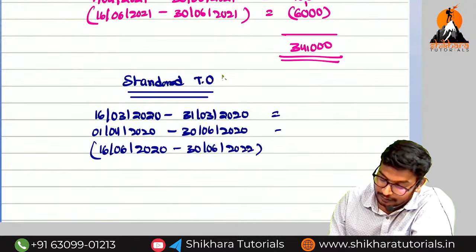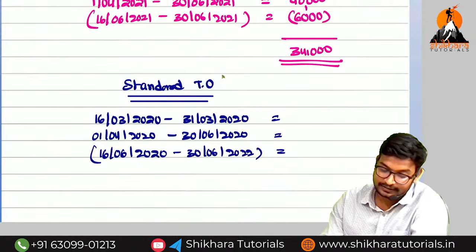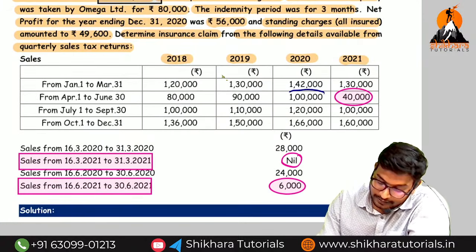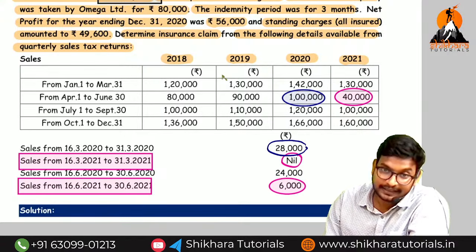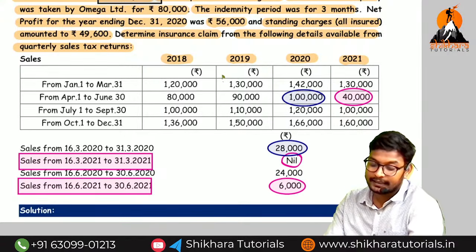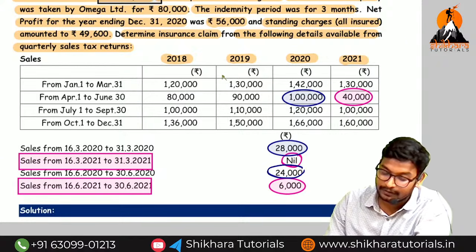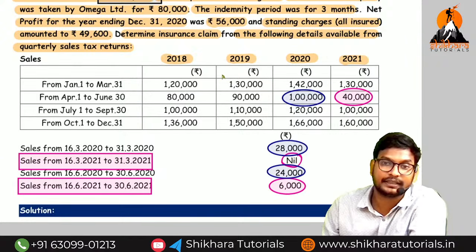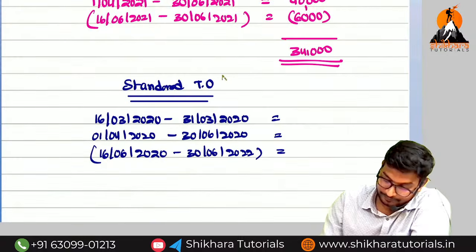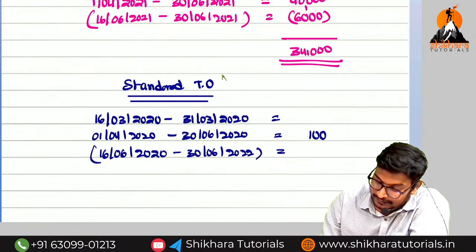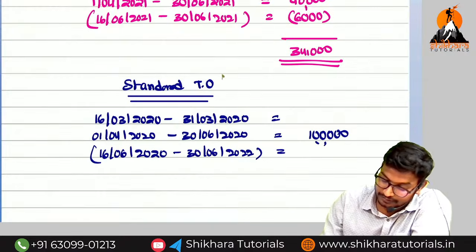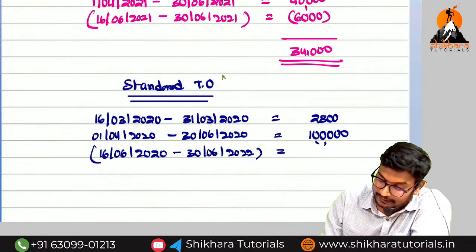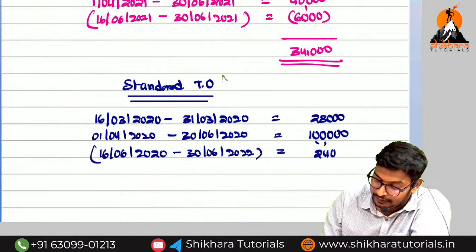Can you say the turnover of all the things? First, this is the turnover, 1 lakh preceding, and next this is the turnover, 28,000. We need to add back 1 lakh and 28,000, and we need to reduce how much? 24,000. Are you getting the point? What is the ultimate amount?